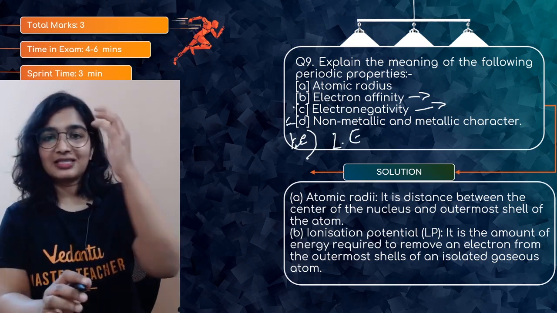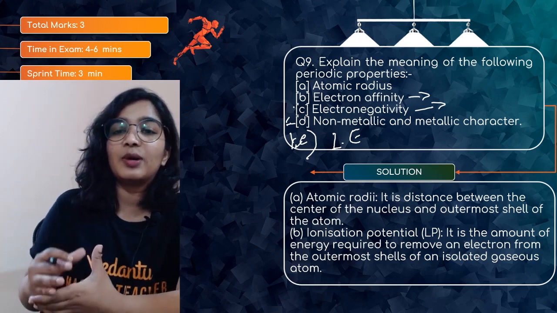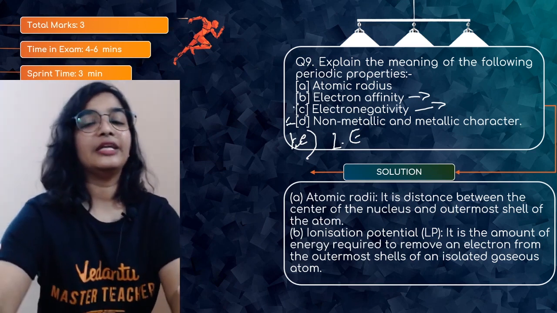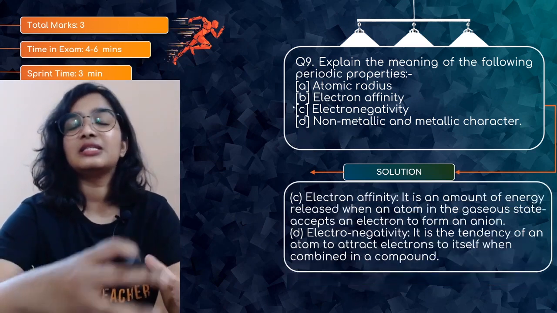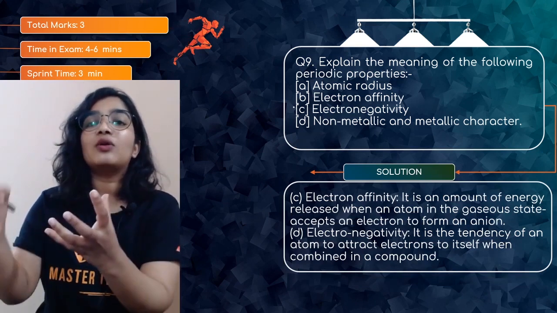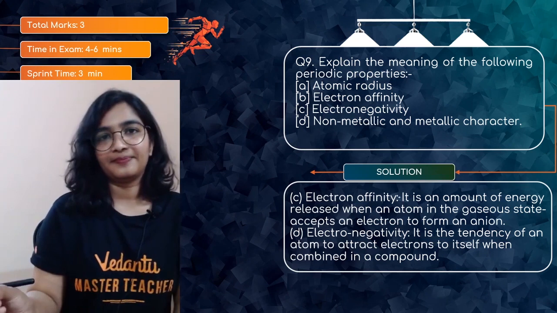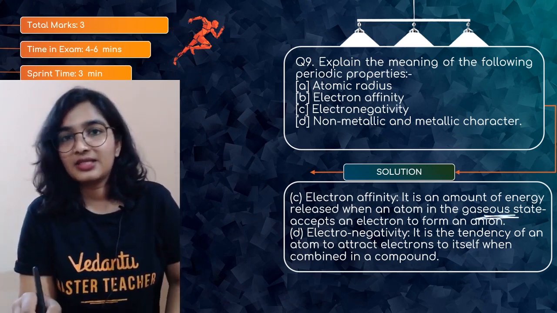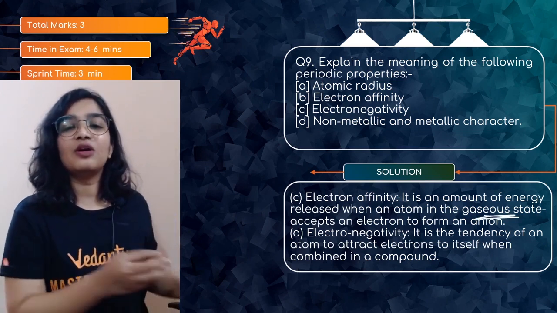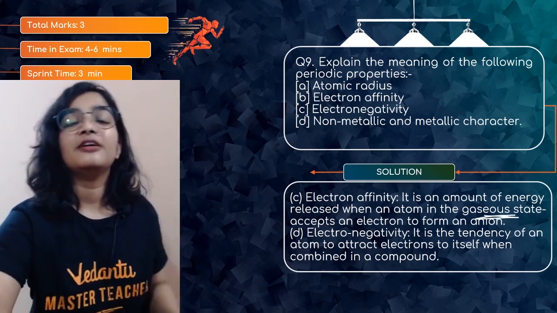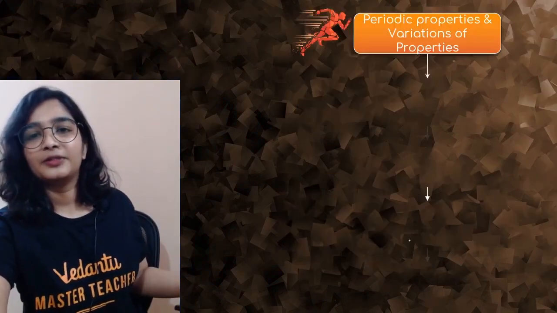Okay, yeah. So ionization potential is basically the amount of energy required to remove an electron from the outermost shell of an isolated gaseous atom. Electron affinity is the amount of energy released when an electron is added to an atom, or when it accepts an electron, again in the gaseous state. Okay? So electronegativity is the tendency of an atom to attract the shared pair of electrons towards itself when it is in the form of a compound. Non-metallic and metallic character I have already told you.